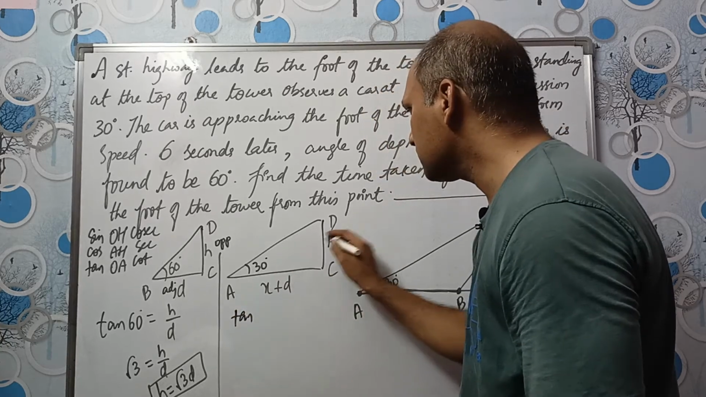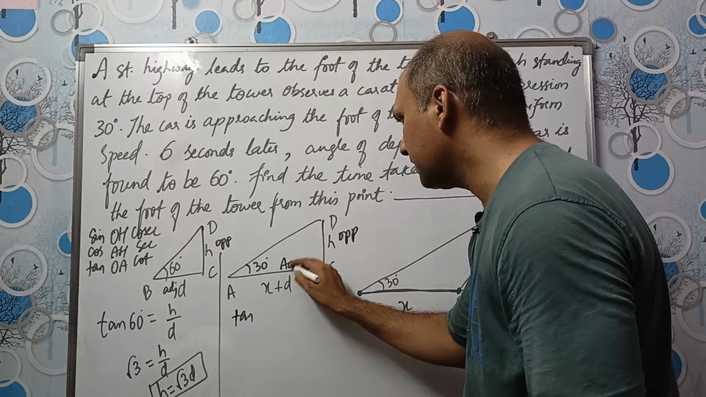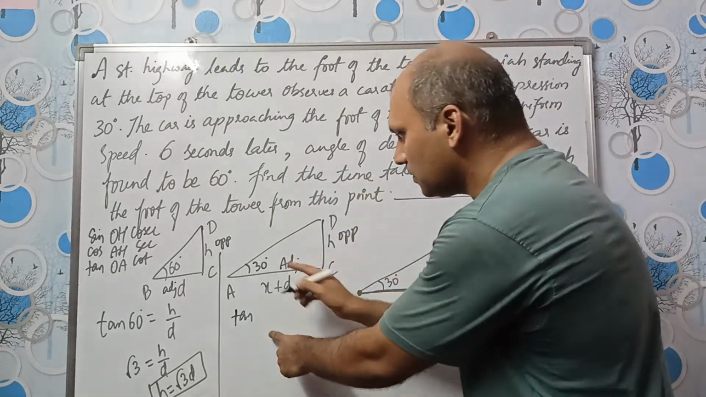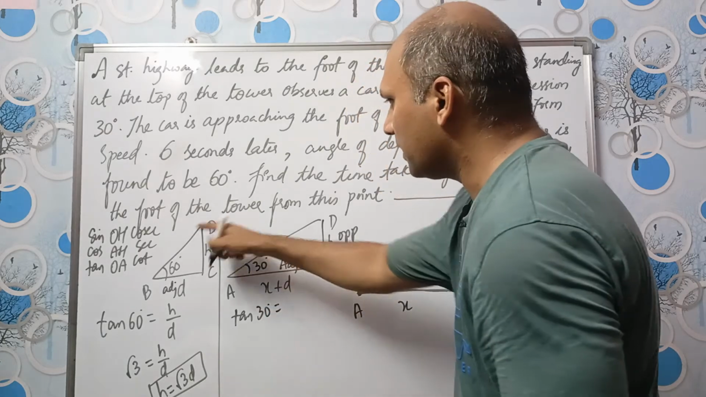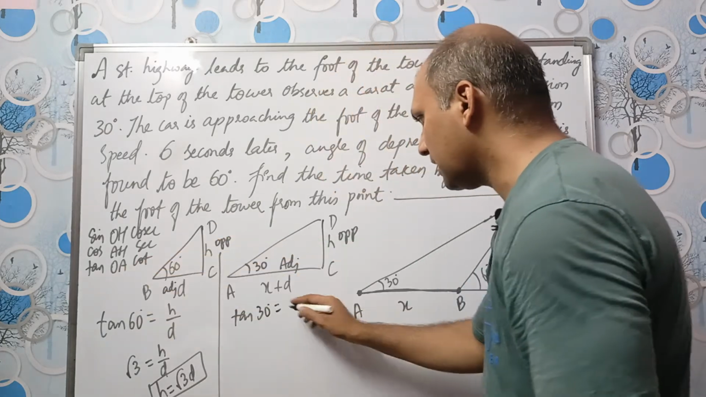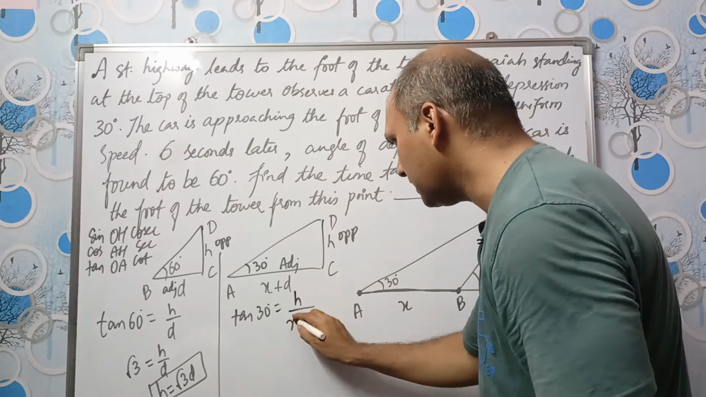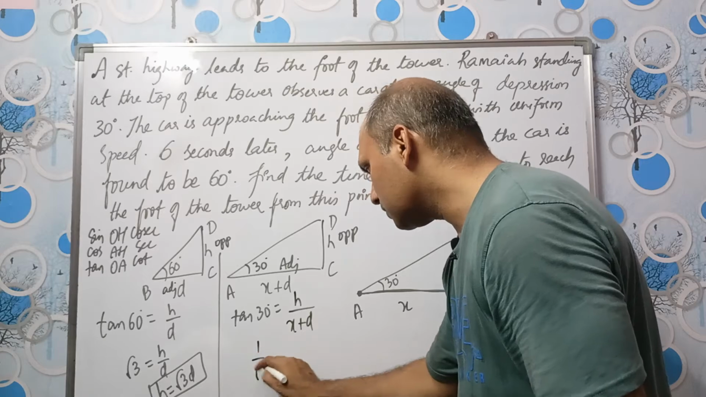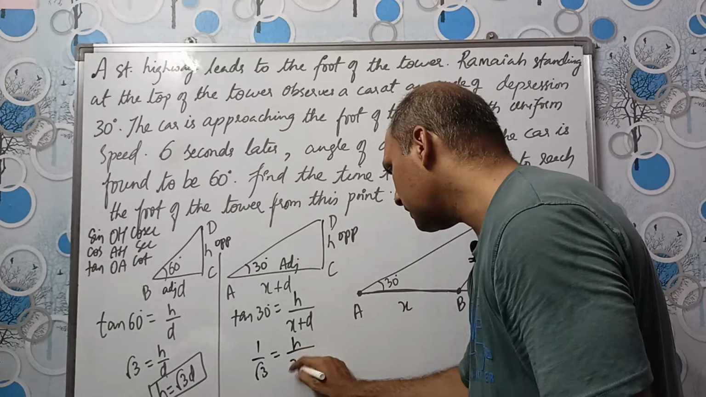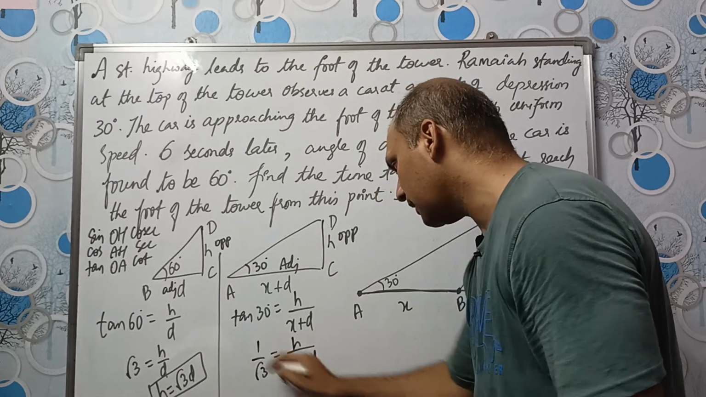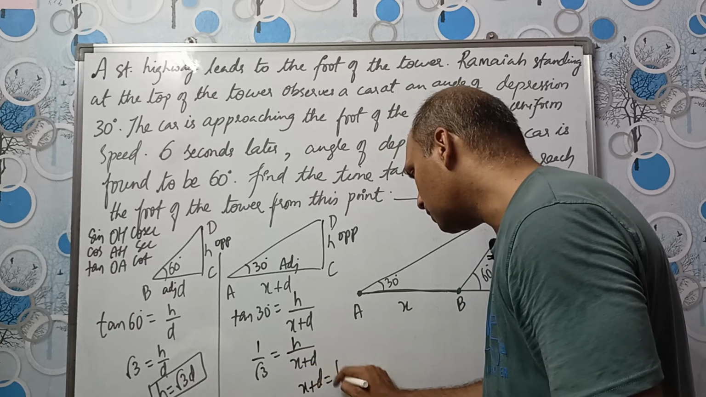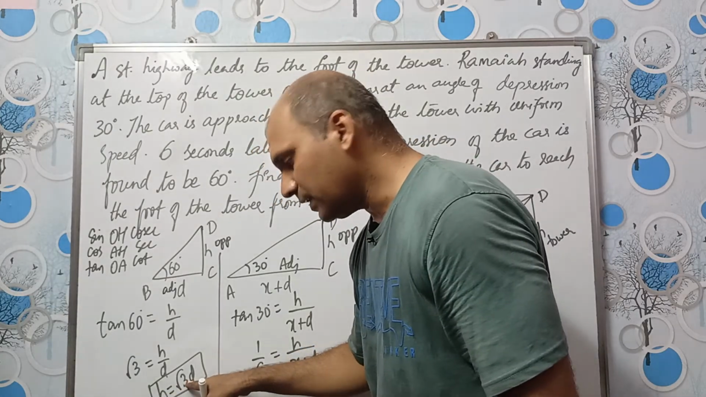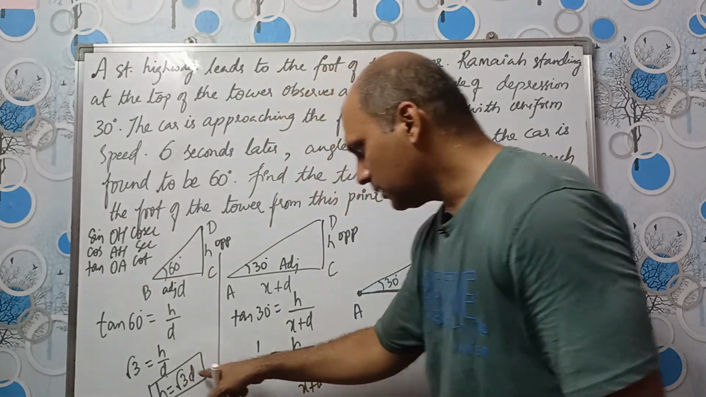See, here also this is opposite and this is adjacent, right? Angle is here, so this will be opposite, this will be adjacent, right? So tan only will come. Opposite and adjacent is in tan. So tan 30 is equal to opposite divided by adjacent, X plus D. Tan 30 is 1 by root 3. So 1 by root 3 is equal to H by X plus D. So if you cross multiply, X plus D will be equal to H root 3. So we'll substitute this value of H, which is root 3 D, which we got here, in this.